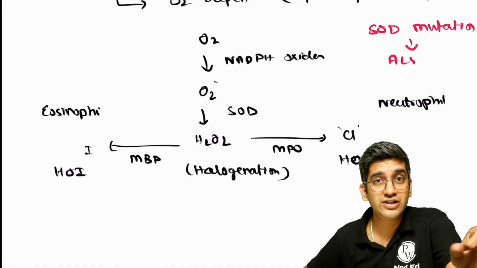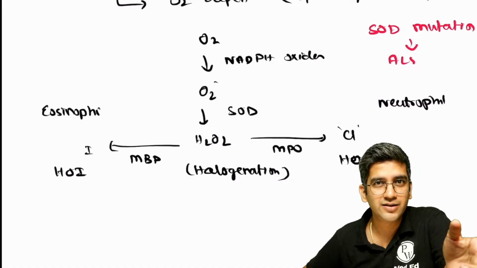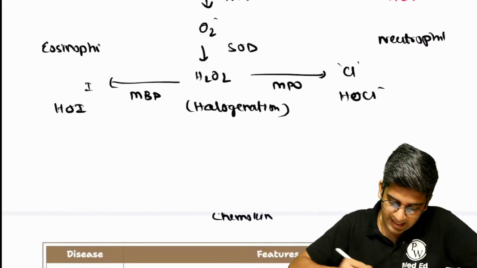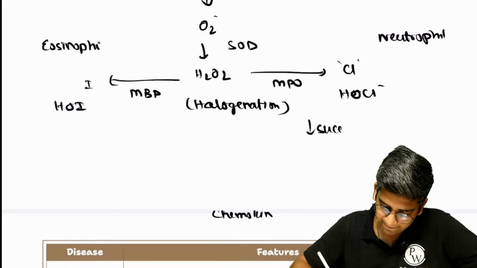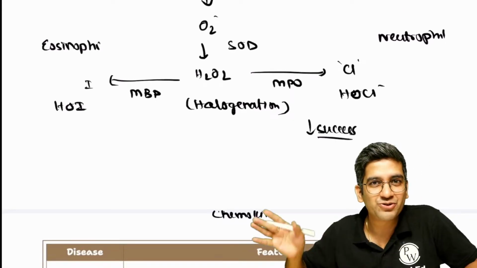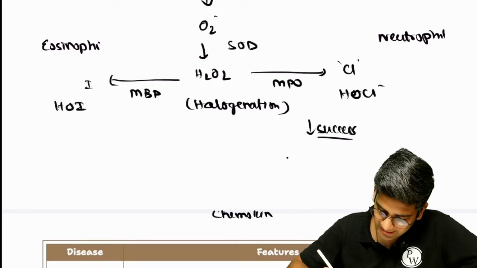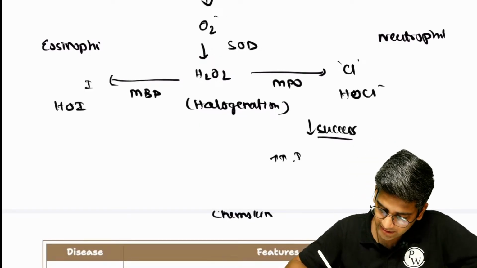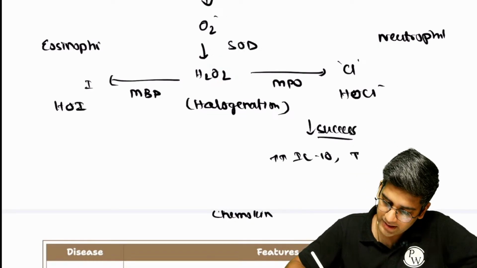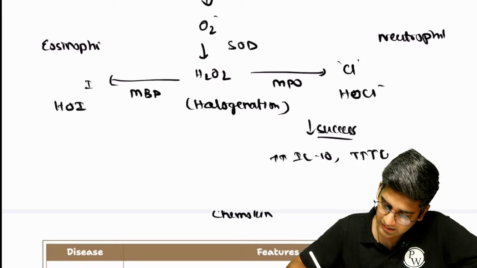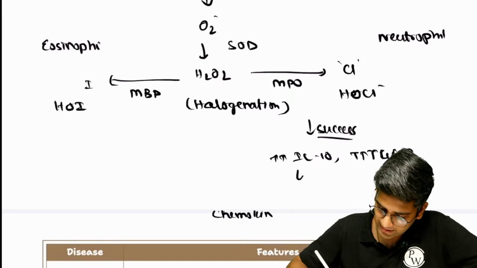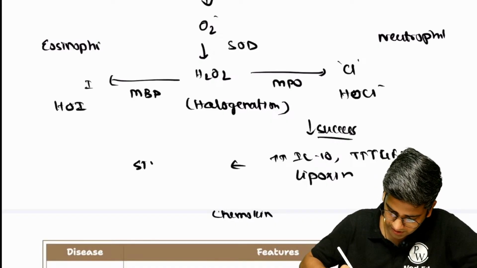If you have successfully destroyed this guy, what's the next thing? Termination of inflammation, right? After success, obviously you have to stop reading after your second year success, right? No, we'll continue, but inflammation should stop, right? So you'll increase your interleukin 10, increase your TGF beta, increase your lipoxins, resolvins, everything. This will stop inflammation, right?